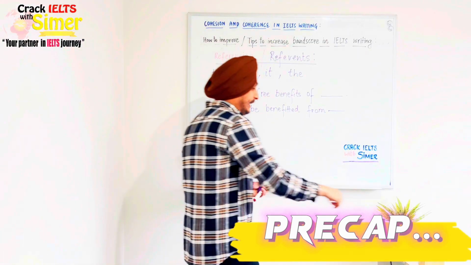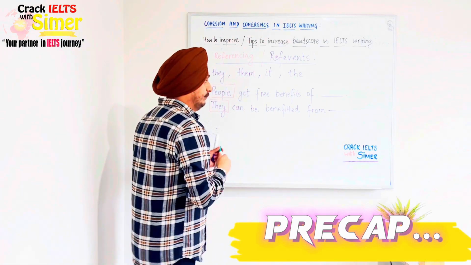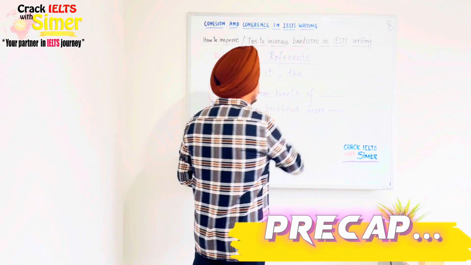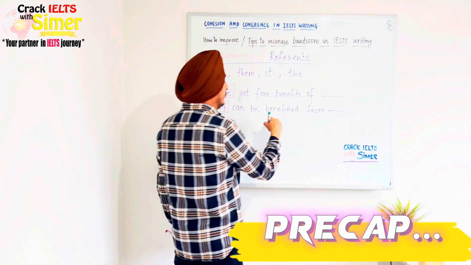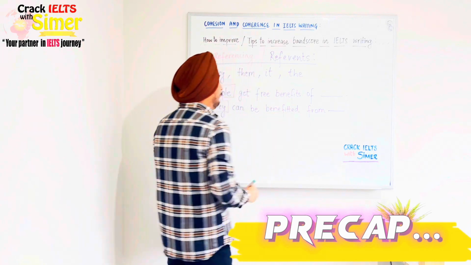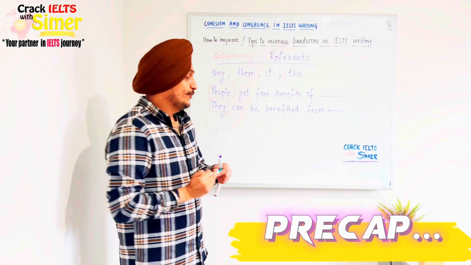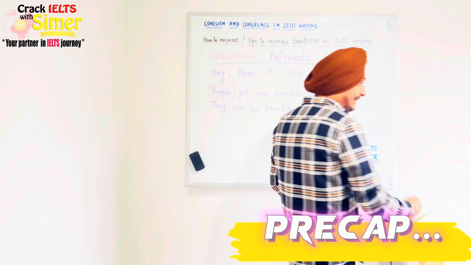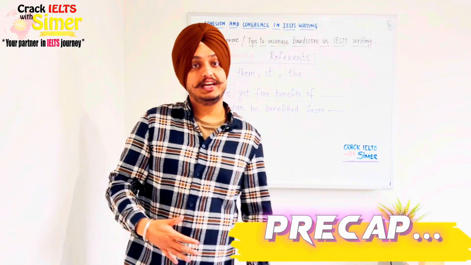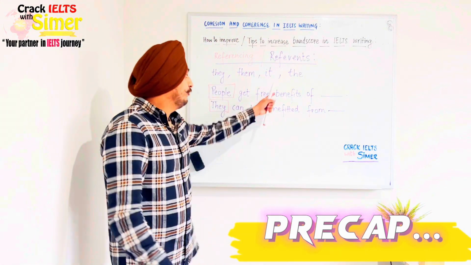I have written here the word benefits. And now in the next sentence, I am writing benefited. So which gives me score for 2 different things. It gives me score for cohesion and coherence, and it gives me score for vocabulary as well.